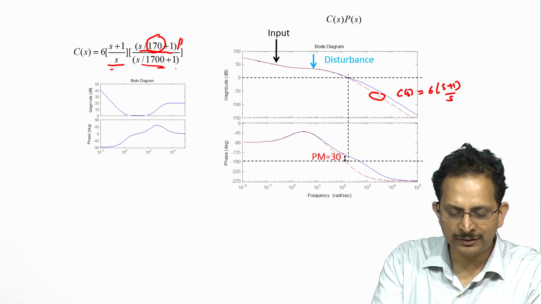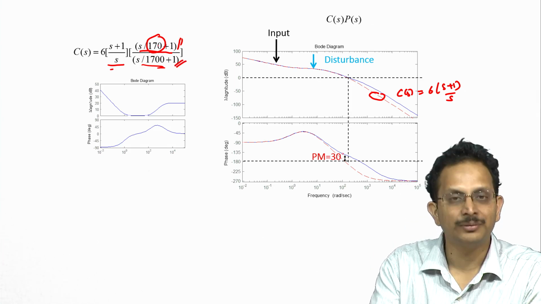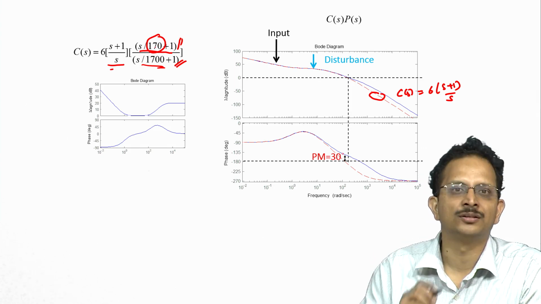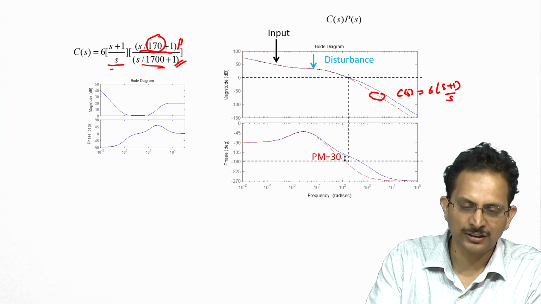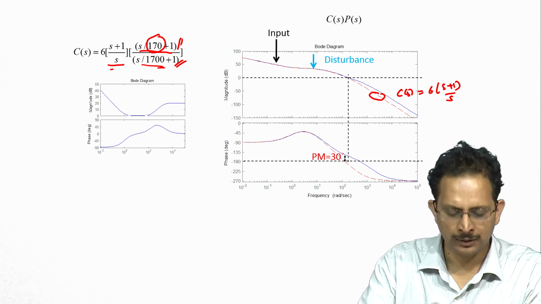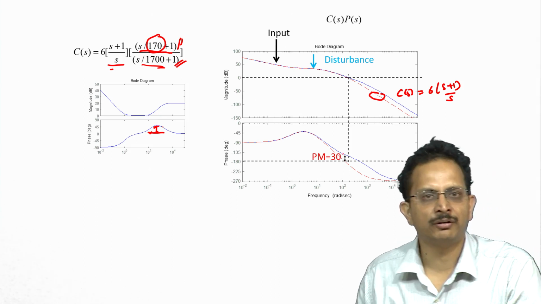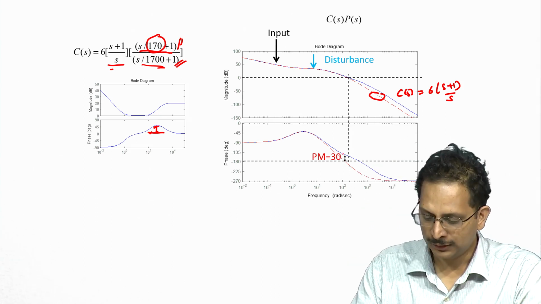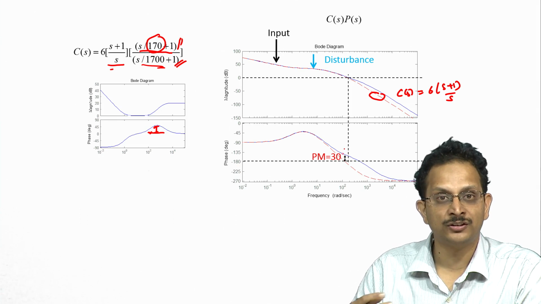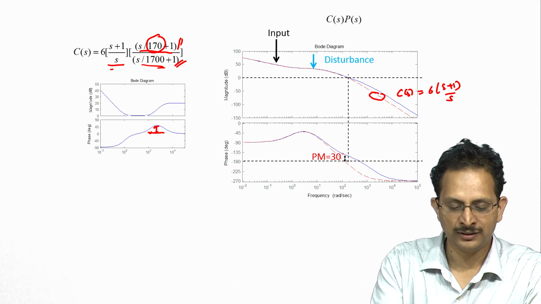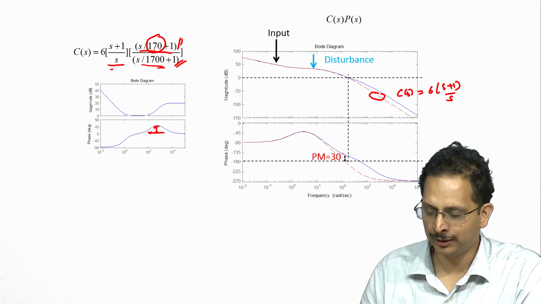So by cascading it with this term, we note that this term is essentially a lead compensator, because the location of the zero is less than the location of the pole. It results in adding a certain positive phase in the vicinity of 170 radians per second. Therefore the overall phase response of this open loop system has improved significantly in the neighborhood of this frequency, 170 radians per second.